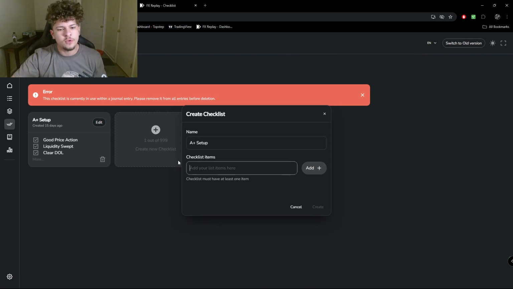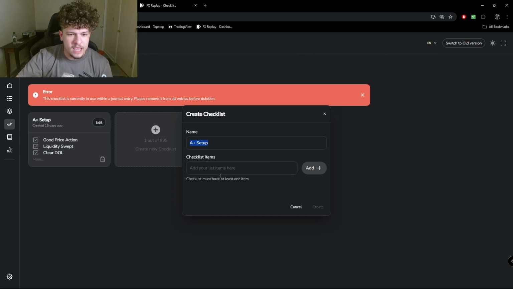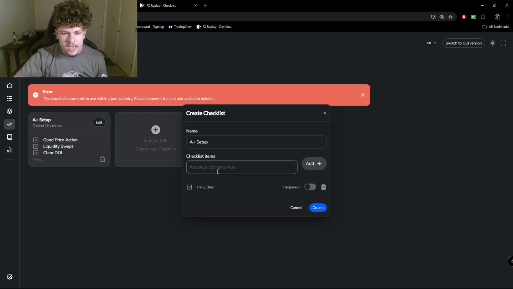So the first thing we're going to do is create a checklist on FX Replay of what the keys are for me for an A+ setup. The first thing we're going to go over is daily bias. A lot of days my bias can be neutral. Do I think I'm going to try to go long or go short? Am I going to try to find long setups or short setups? So I'm going to go over that.